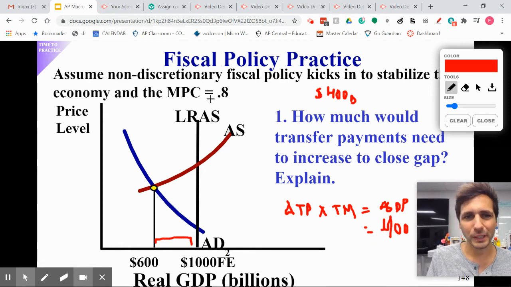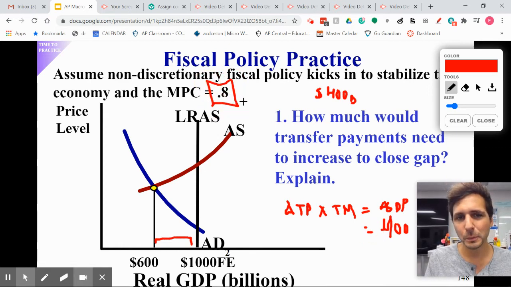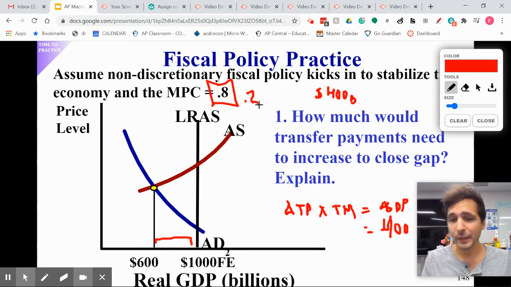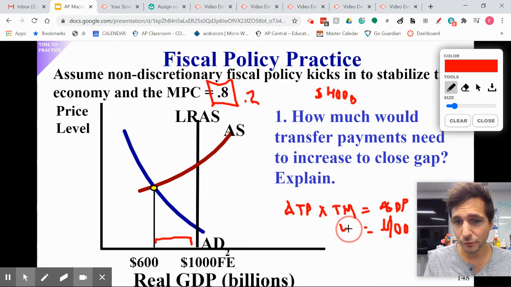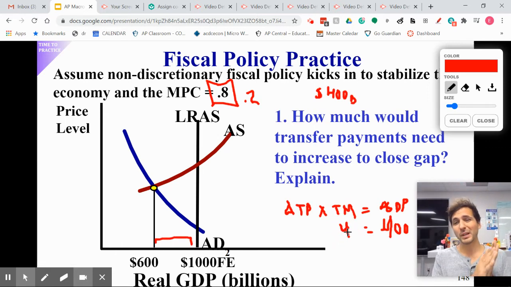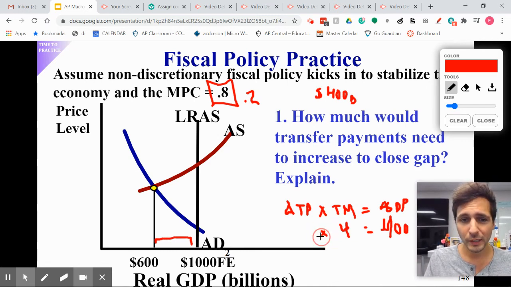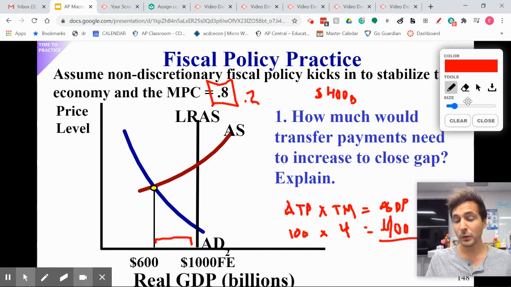What's my tax multiplier going to be? Well, it says my MPC is 0.8, which means MPS is 0.2, which means my spending multiplier is 5. So my tax multiplier is 4, or my transfer payment multiplier is 4. It's the same as my tax multiplier. Write that down, circle it, underline it. Non-discretionary fiscal policy has the same multiplier as a tax multiplier. And so those transfer payments are going to have to be $100 billion in order to close a $400 billion gap. In other words, the government sent out $100 billion of money to people just because.